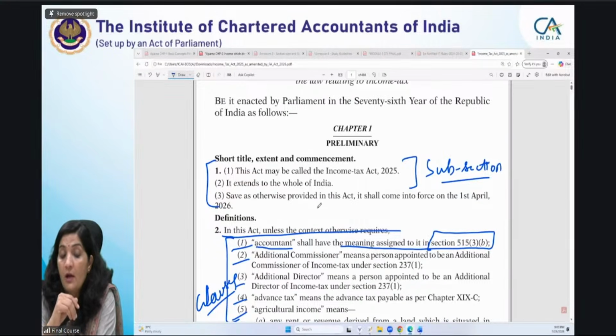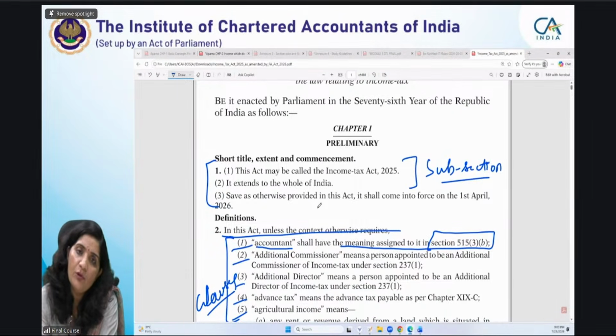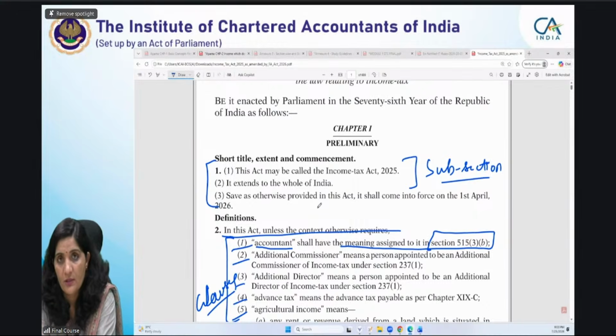That's my effort. But remembering those serial numbers, again, it is not expected from a student. If a student wants to, as I already told you, it would add value to your answers. There are some students who have a good memory and find it easy to remember those things. For them, of course, if they are able to remember and write in their answers, definitely it adds value. If not, then do not quote wrong serial numbers, wrong section numbers, wrong subsection numbers. Do not quote them, okay? Because specific marks are not being given for those things. But of course, I told you, you should know how to display. The better you display, the better impact it gives you.